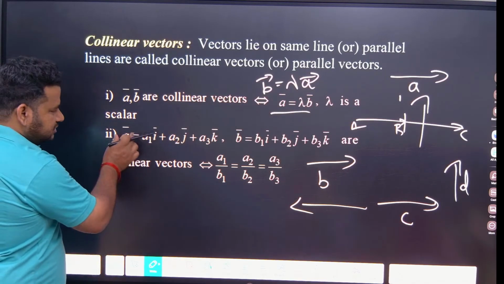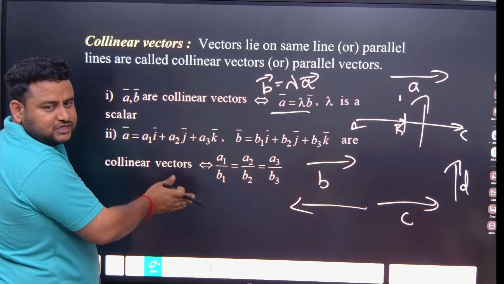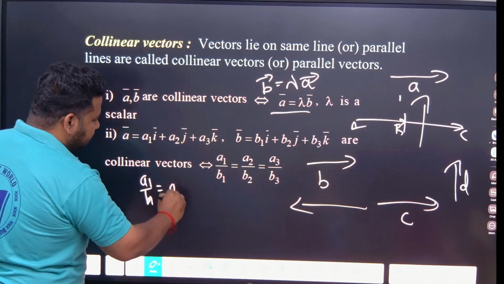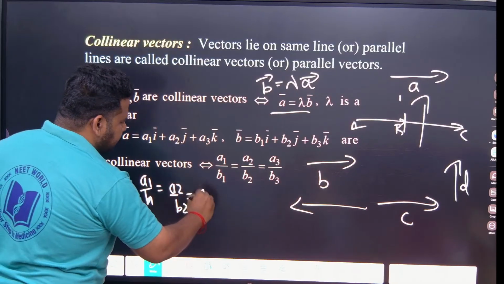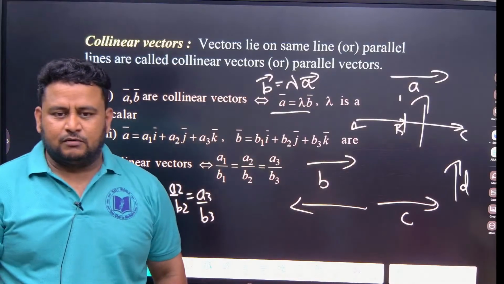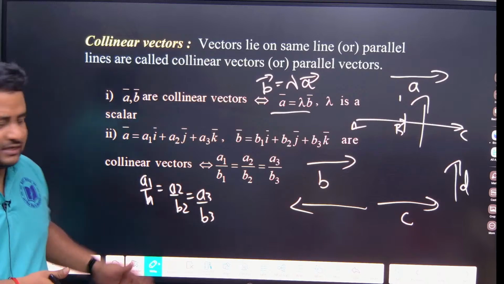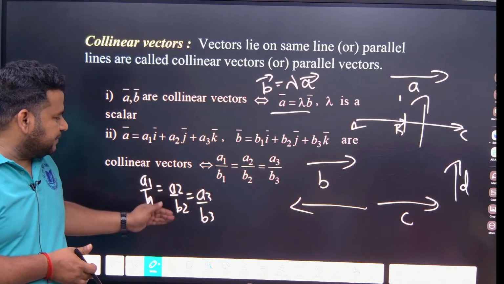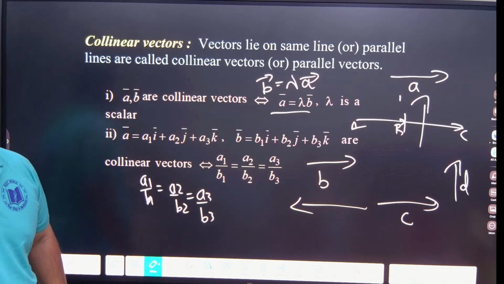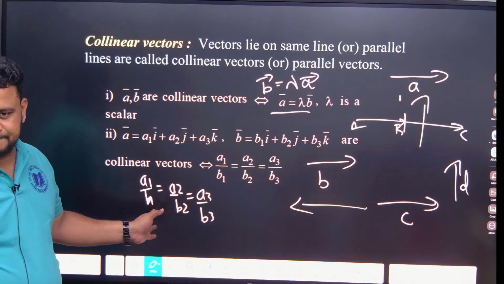what you can do? This is vector A, this is vector B. Their corresponding coefficients are proportional. That is, I can write it as A1 by B1 equal to A2 by B2 equal to A3 by B3. You have learned this even in polynomials. If the equations represent parallel lines, you use the relation A1 by B1, A2 by B2, A3 by B3. If they are not equal, you get a unique solution. If they are equal, you get parallel lines, infinite solutions. Correct?